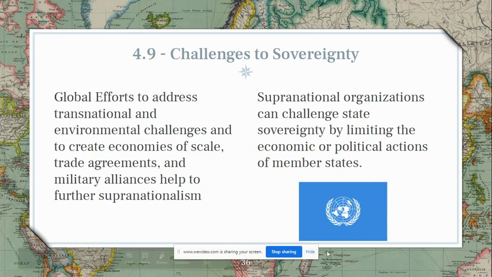So this picture right here is the logo of the United Nations. But a supranational organization can challenge state sovereignty by limiting the economic or political actions of the member states.